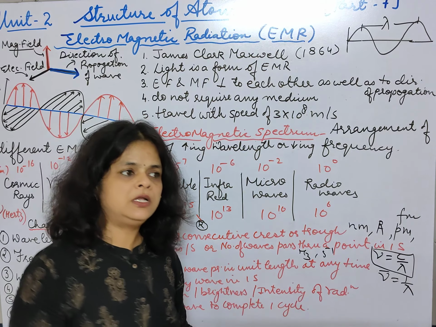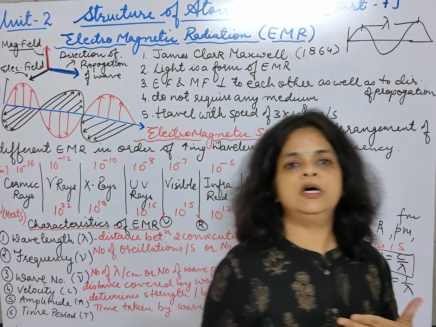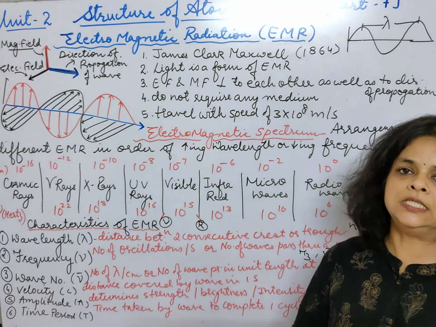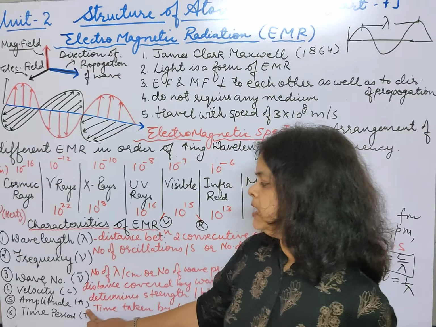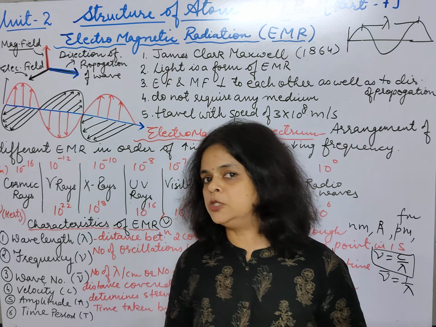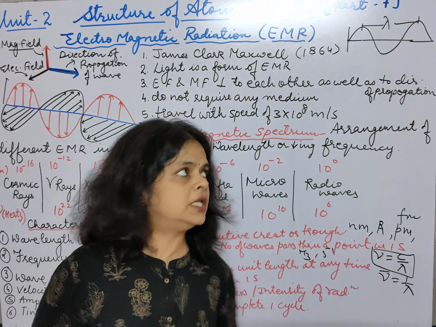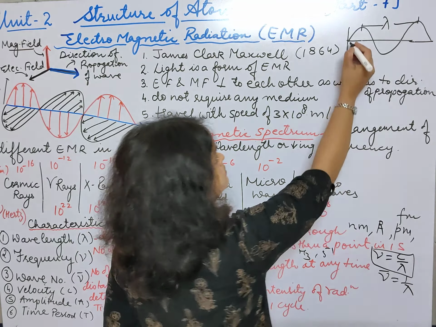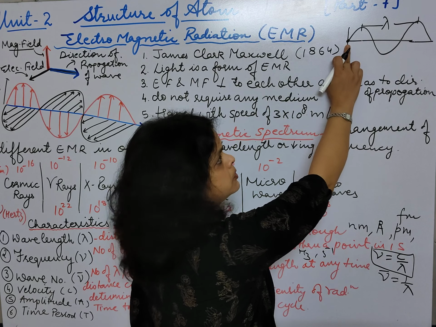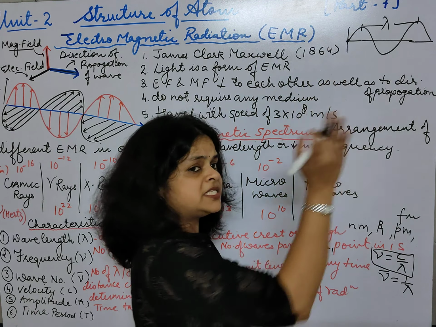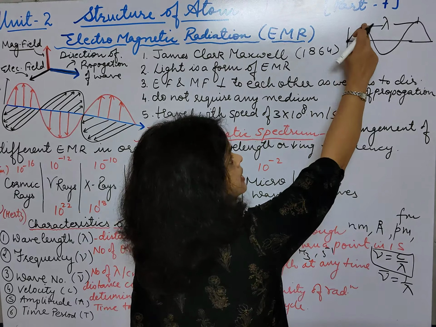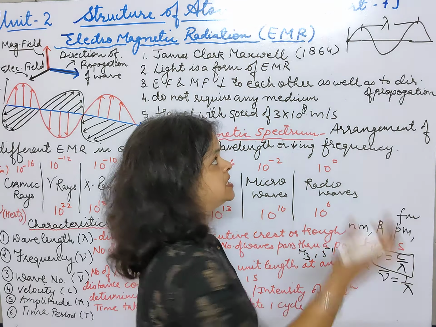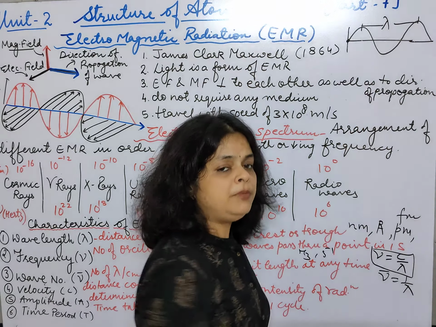So what is velocity we are defining? It is the distance covered by the wave in 1 second. It will be termed as velocity. Now you can very well tell me what is amplitude. Amplitude हम कैसे define करते हैं wave motion के अंदर? See here, the wave motion I represented here like this. Now if the particle is at the mean position, first it goes to the maximum distance to one side, then it again comes back to the original position, then it goes to the opposite side maximum distance, and then it again comes back to the mean position.